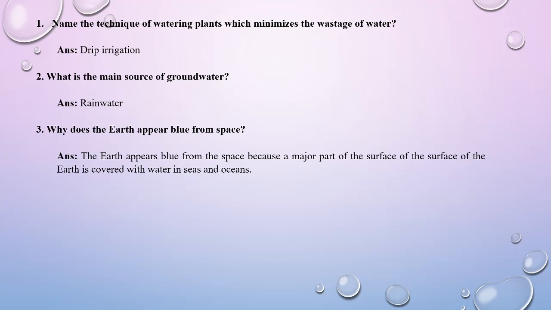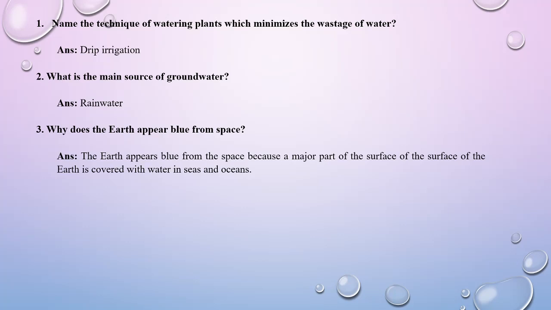Next question, why does the earth appear blue from the space? If you see the pictures which are taken from the space by NASA, very good pictures they have published, the earth's feature and look was beautiful, beautiful blue in color. This blue color is due to the fact that a major part of the surface of the earth is covered with water in the seas and the oceans.